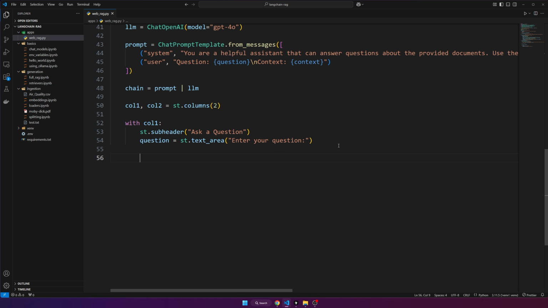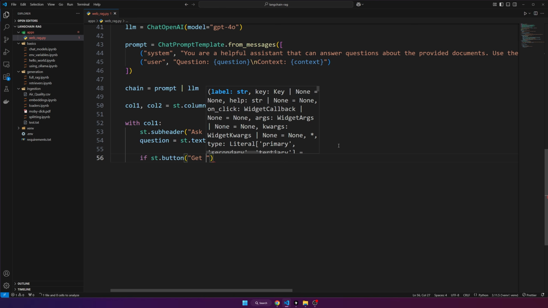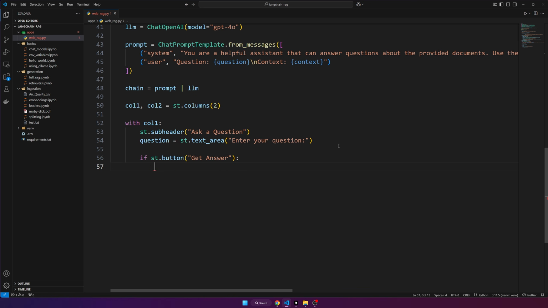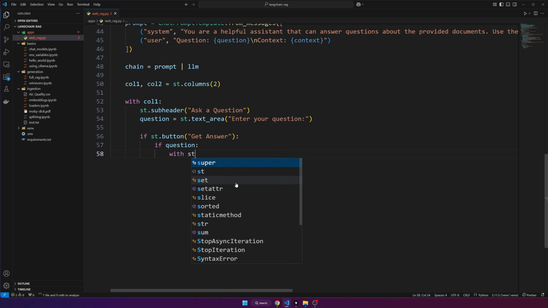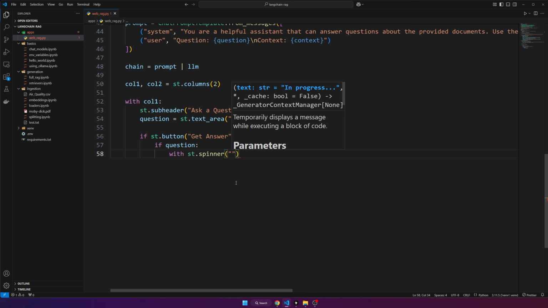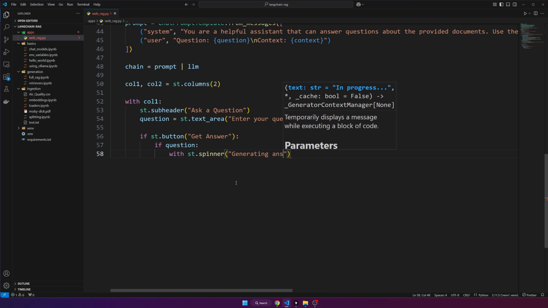So we could say, well, let's have another button. We'll say if st.button get answer. If that button is clicked on, we'll say if question. We'll make sure that there's actually a question in there, if it's not null and everything. If there's a question, we'll have our spinner so we can show that it's working. So we'll say with st.spinner, and we'll say generating answer.